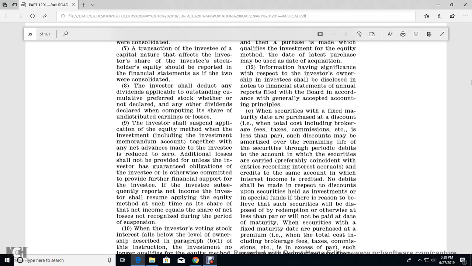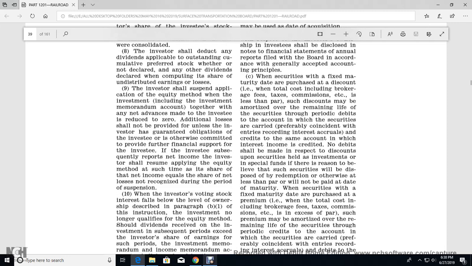Or when securities are fixed on the maturity date, with the purchase at a discount, with the total cost including the broker fee, tax, commission, etc., less than par, the discount shall be amortized over the remaining life of the security through the periodic debit of the account with which the securities are carried, preferably consistent with the entries recording the interest accruals, credits of the same account with which interest income is credited. No deficit will be made with respect to discounts upon securities held as investment with a specific fund, for the reason of the belief of the securities' disposal or redemption, otherwise after the maturity.